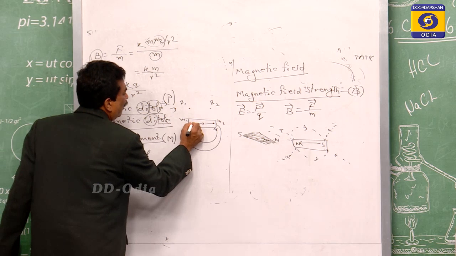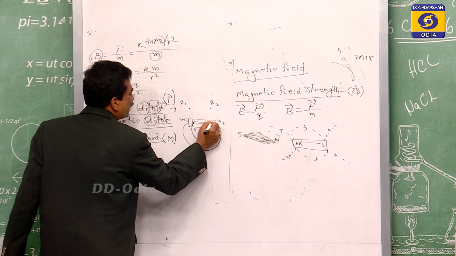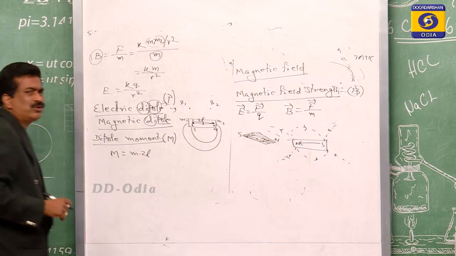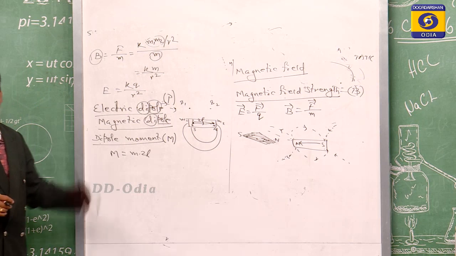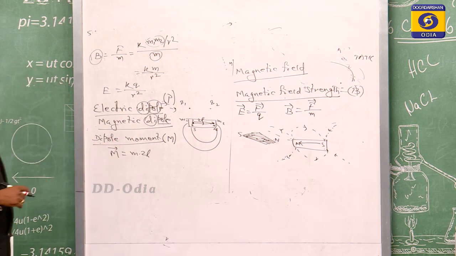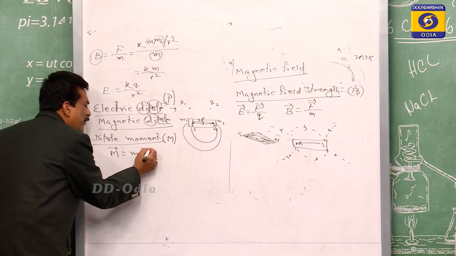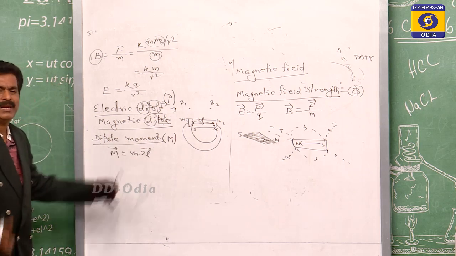If this is the north pole and this is the south pole, and the distance between them is 2L, then the dipole moment is the pole strength M into 2L. But this dipole moment is a vector, where L is the length.